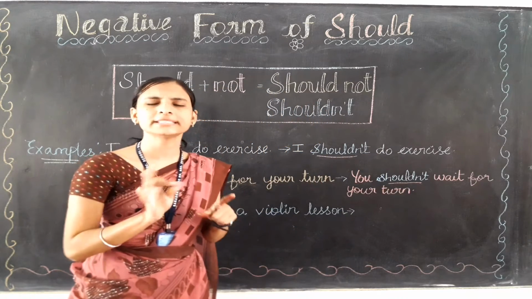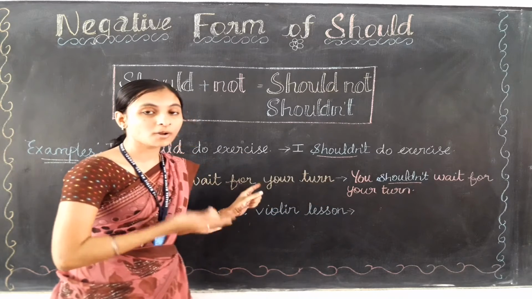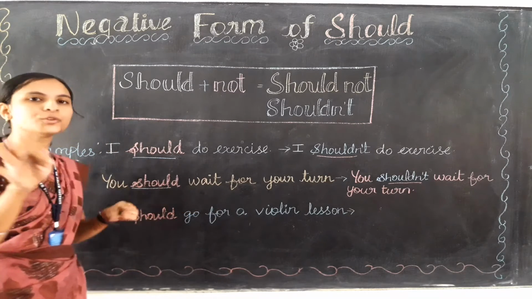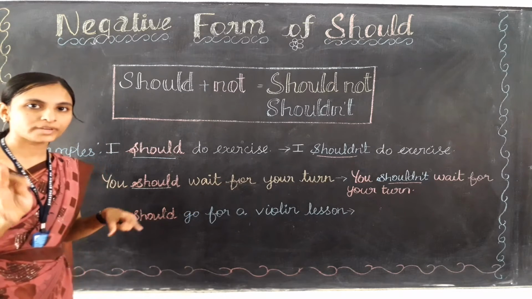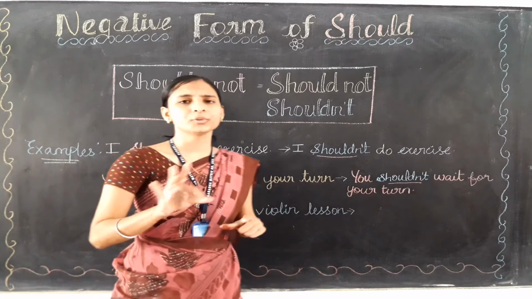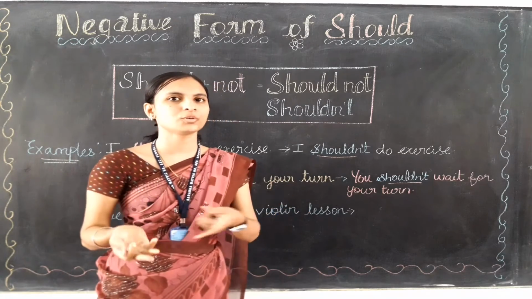நீ வந்து உன்னோட டர்ன்காக வெயிட் பண்ண வேணாம். You can proceed. So here we are just talking about the opposite of this positive sentence. Here we are telling that you should wait for your turn. It means you wait, உன்னோட டர்ன் வர வரைக்கும் வெயிட் பண்ணணும். Here we are saying that you shouldn't wait for your turn. உன் டர்ன் வர வரைக்கும் நீ வெயிட் பண்ண தேவையில்லை. You can do whatever it is.